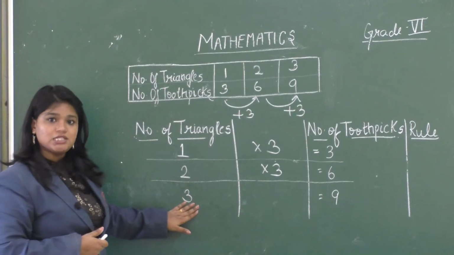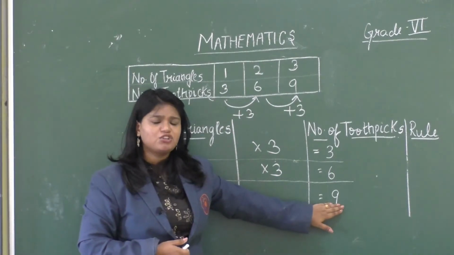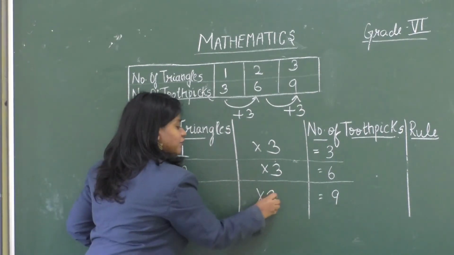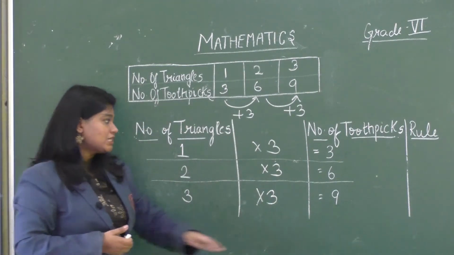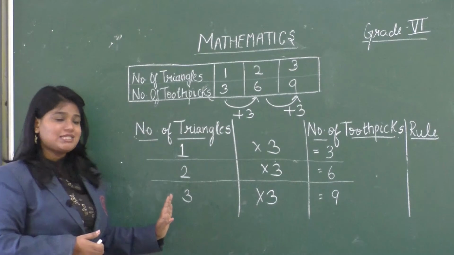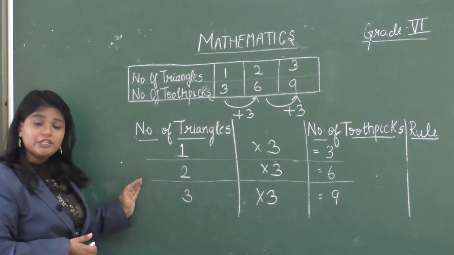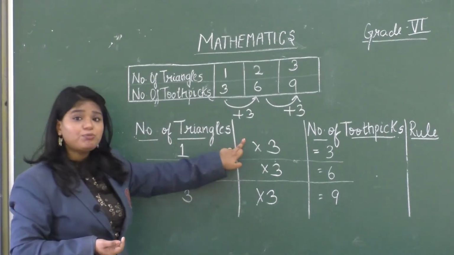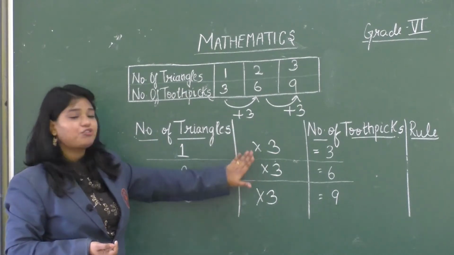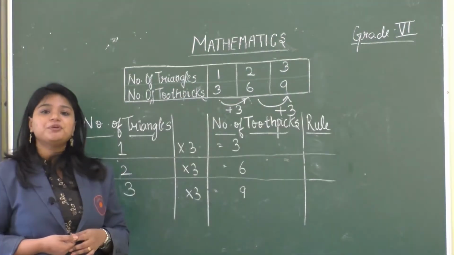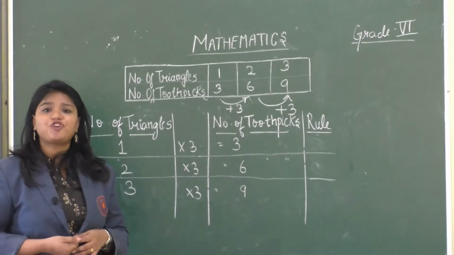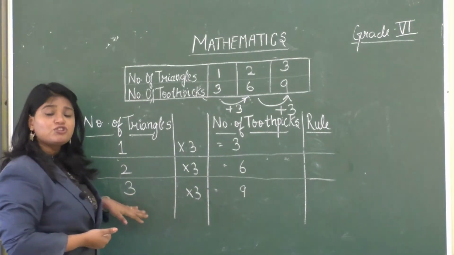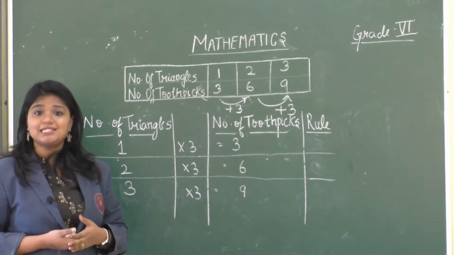Now, for 3 triangles, the number of toothpicks required are 9. So what will we do? We will multiply 3 by 3 so that we get the answer as 9. So here we notice that the value of the number of triangles is changing. It is not same, but the value by which it is multiplied is same. That is, 3 is constant. So here we notice that the value for the number of triangles is changing. That is, first it is 1, then 2 and then 3. So we can term the number of triangles as n.